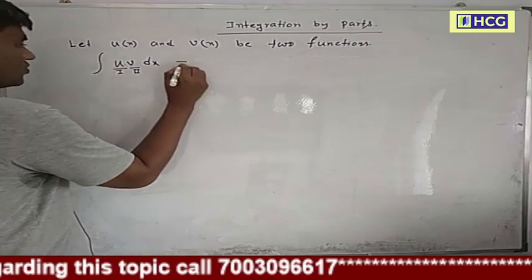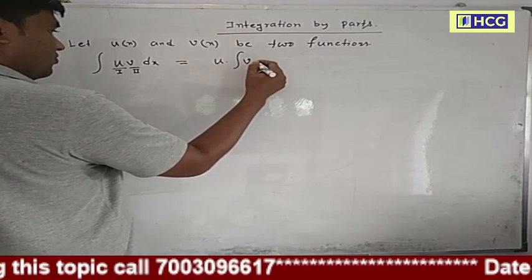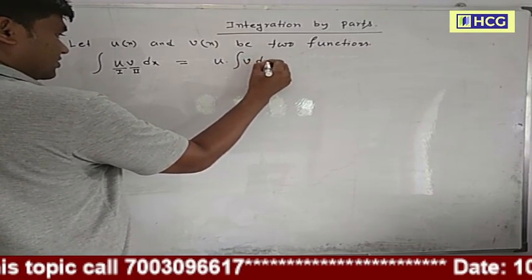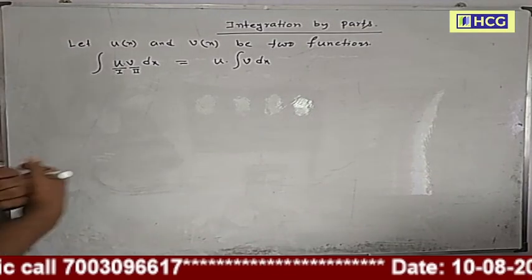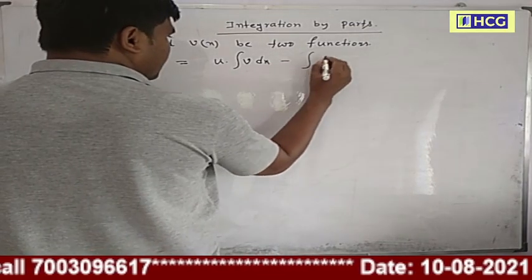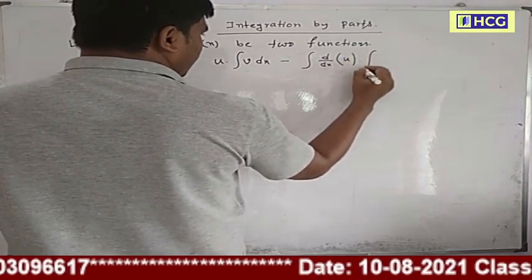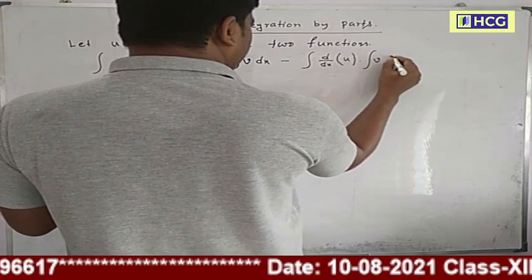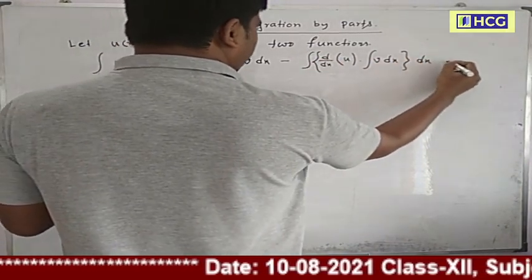So this is equal to the first function into the integration of the second function, minus the integration of d/dx of the first function into the integration of v dx, whole dx, plus c.